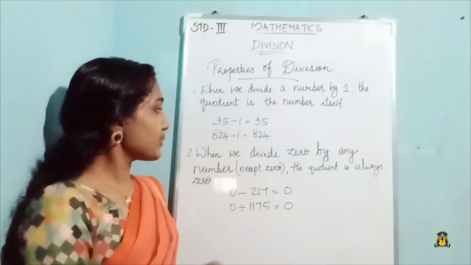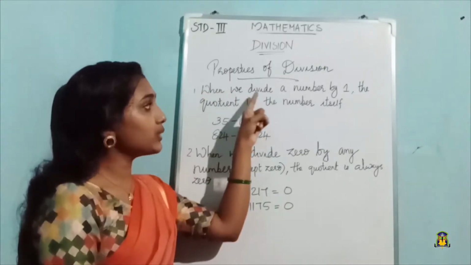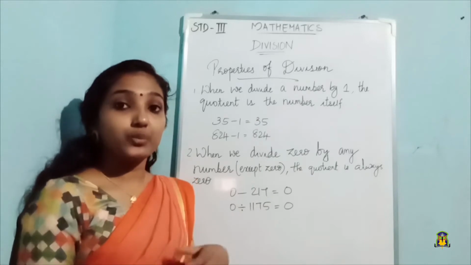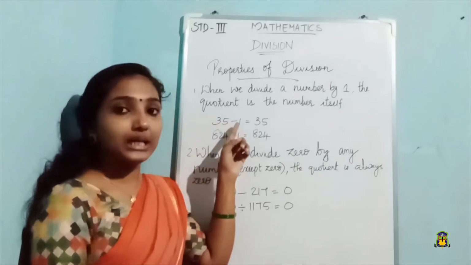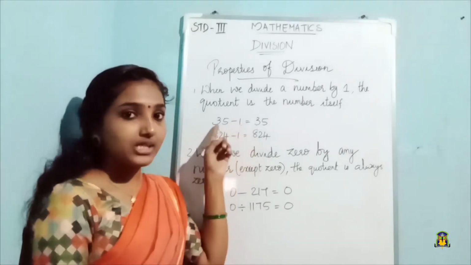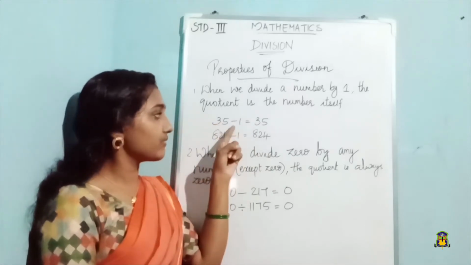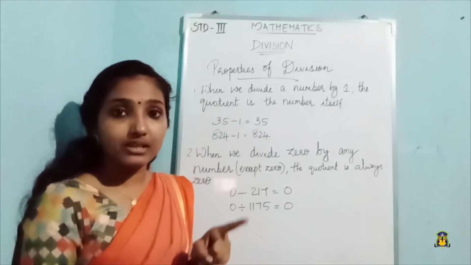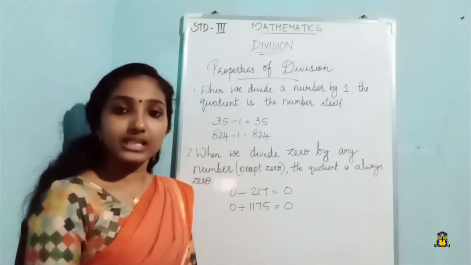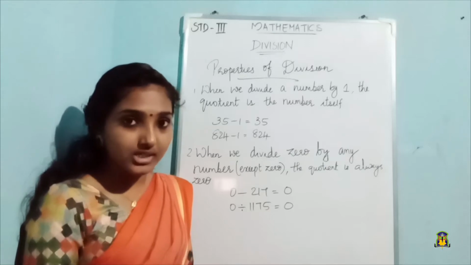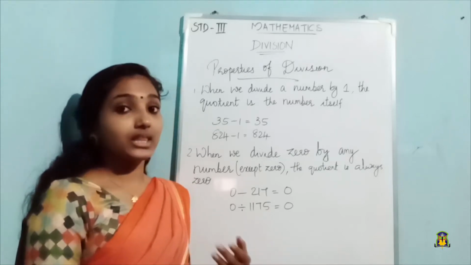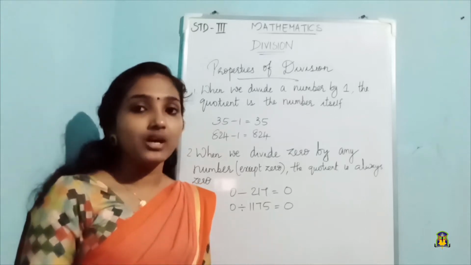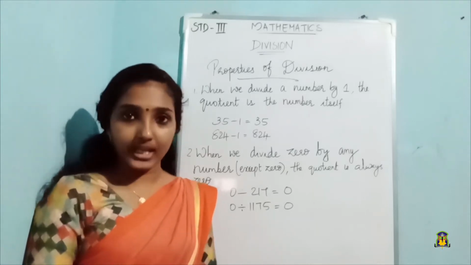The first property is that when we divide a number by 1, the quotient is the number itself. We are dividing 35 by 1 and the quotient is the number itself. The answer that we get in division is called the quotient, right? So when a number is divided by 1, the answer will always be that number itself.